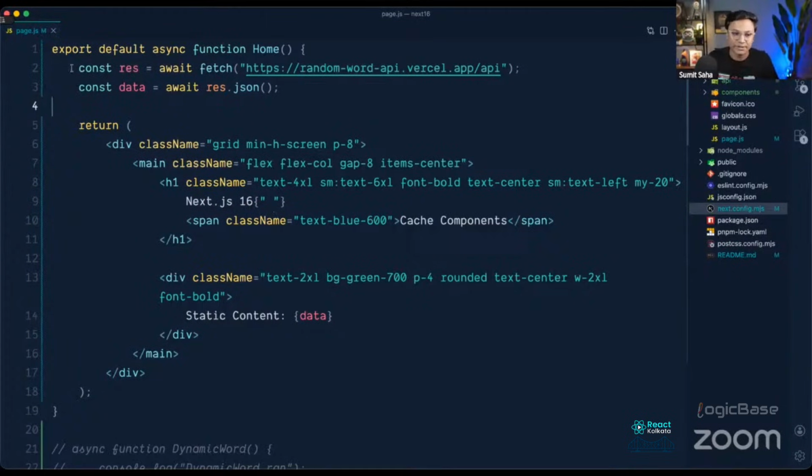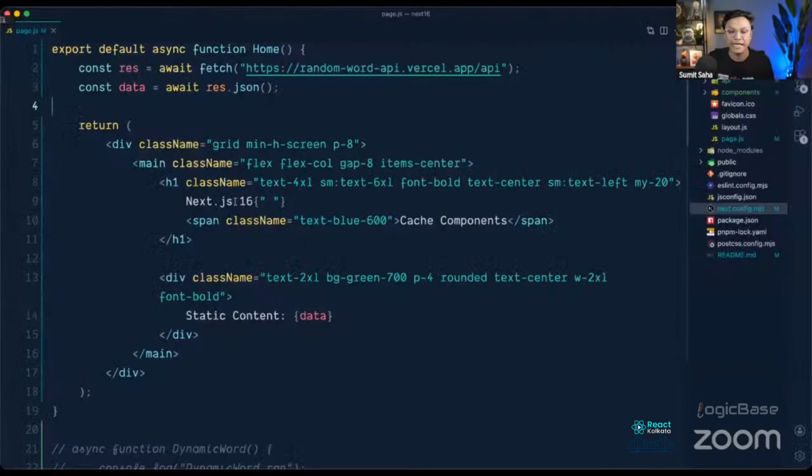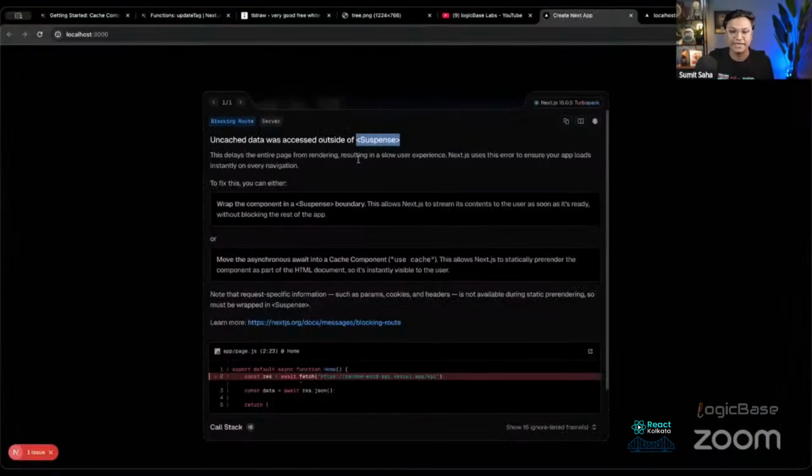Okay, so it previously considered this as a static page, but now the mental model has changed. Now it considers everything as dynamic. So now the URL is actually dynamic, or server-side rendered, or SSR. That's why it's giving me the error, and it says that uncached data was accessed outside of suspense.